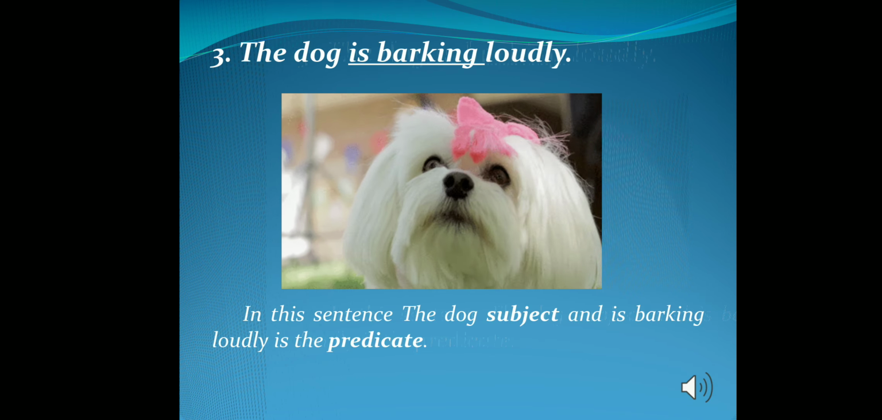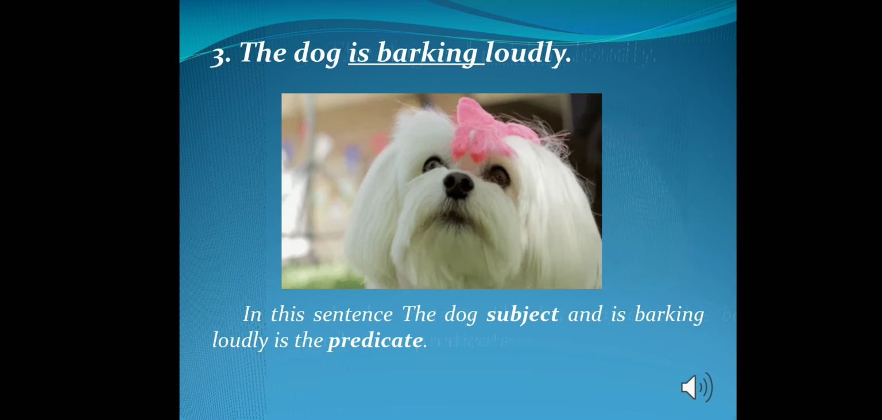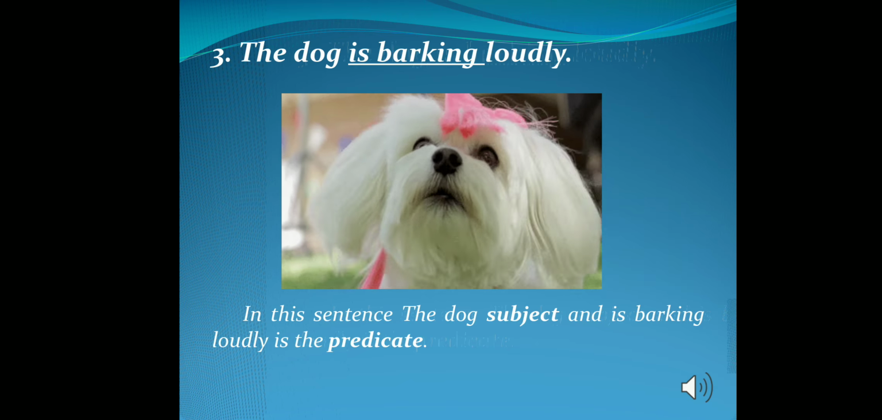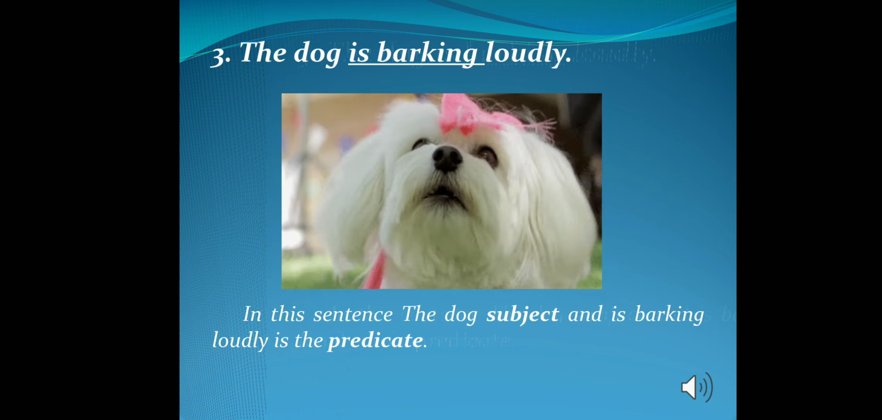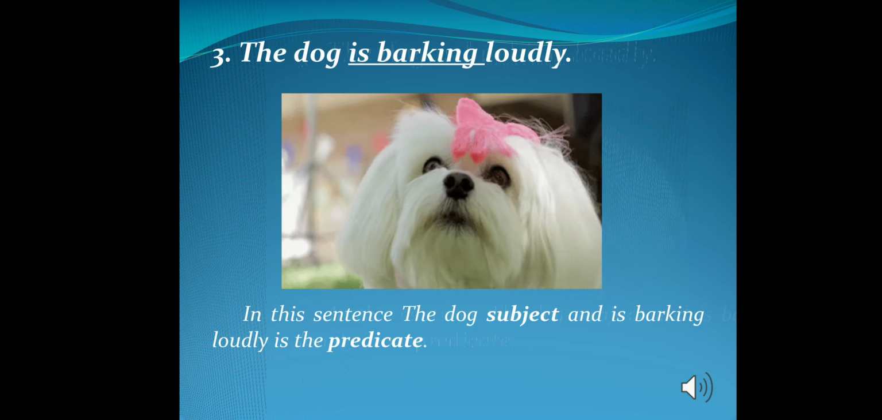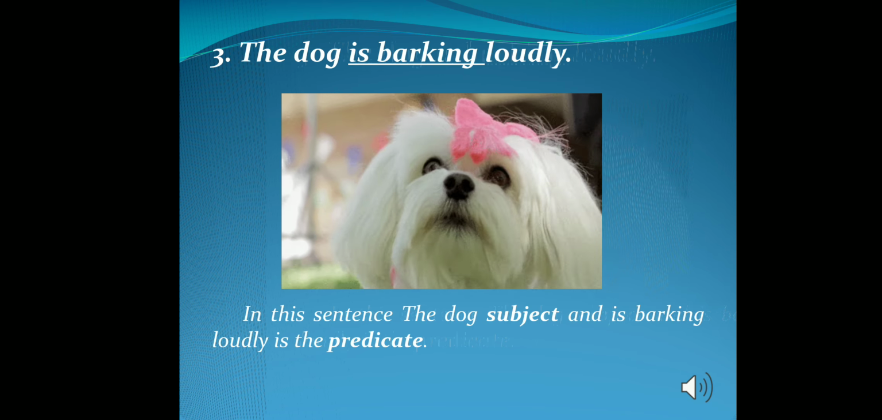Now we'll see one more example. That is, the dog is barking loudly. So what is the verb here? Is barking. So ask the question: who is barking? The dog. The dog will be our subject and the remaining part with the verb is our predicate.